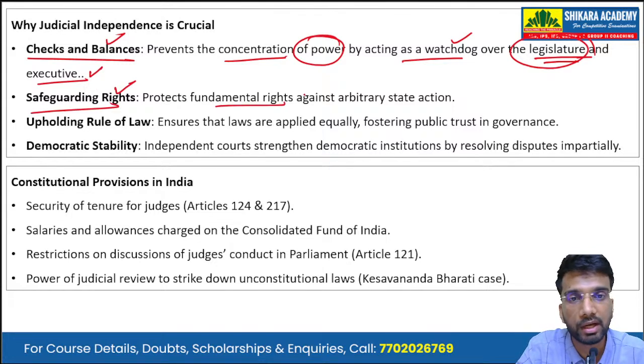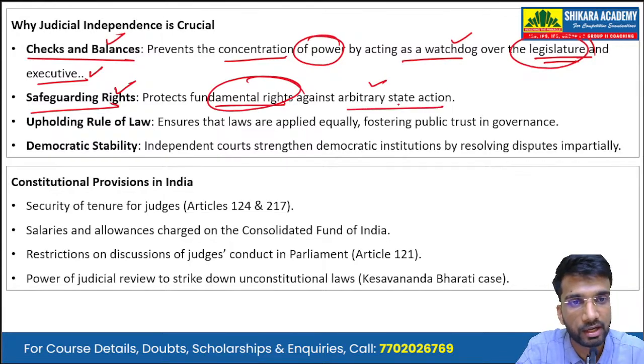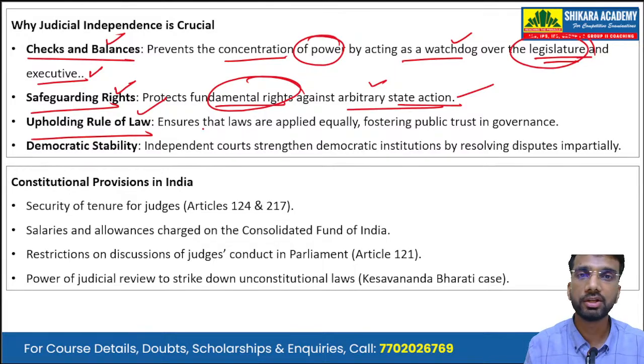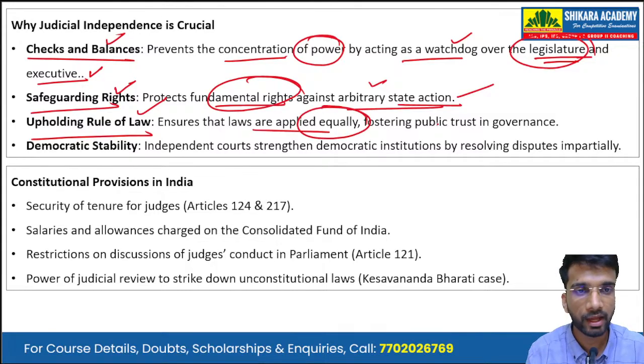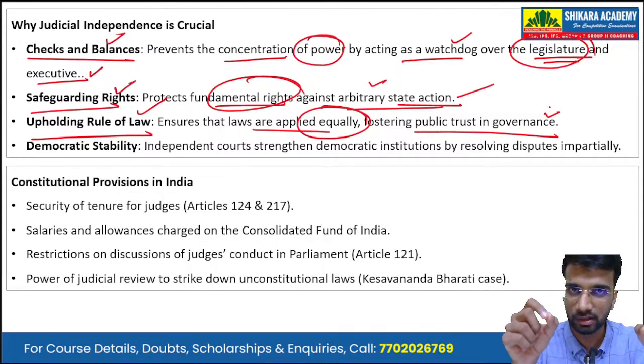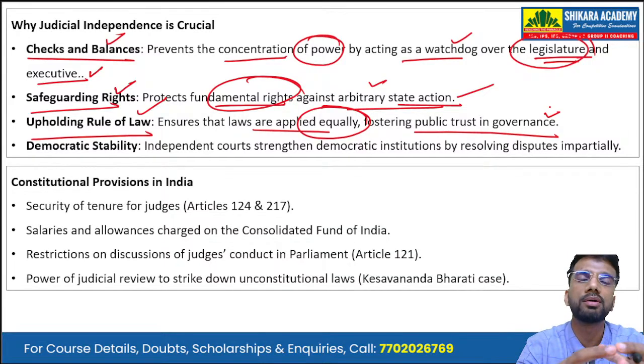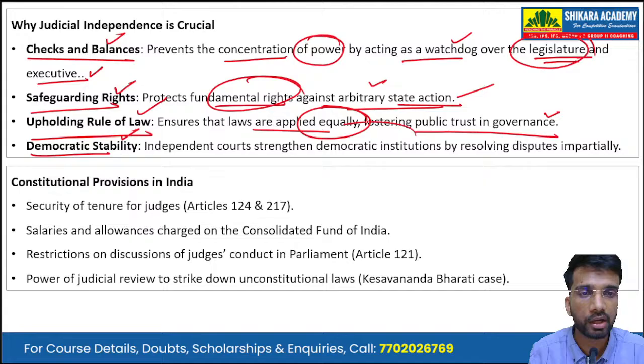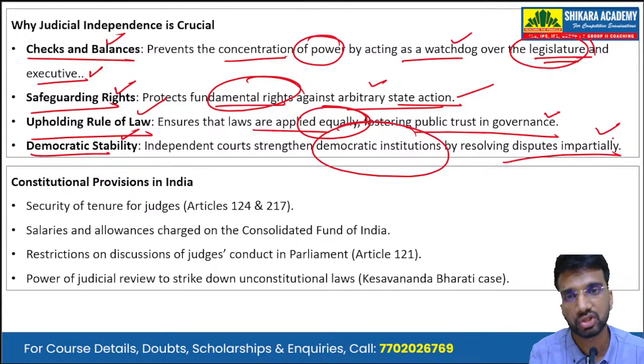Second is the safeguarding of rights. It protects the fundamental rights of the citizens against arbitrary state action, that is, against both legislatures as well as the executive. Third is upholding the rule of law. An independent judiciary ensures that laws are applied equally, which fosters public trust in governance. Equal implementation of laws among the population enhances trust in the overall governance and the state. Fourth is democratic stability. Independent courts strengthen democratic institutions by resolving disputes impartially.